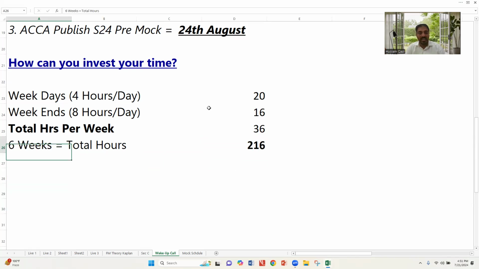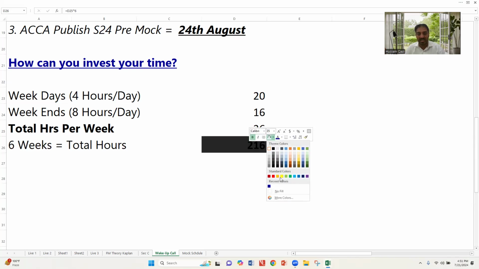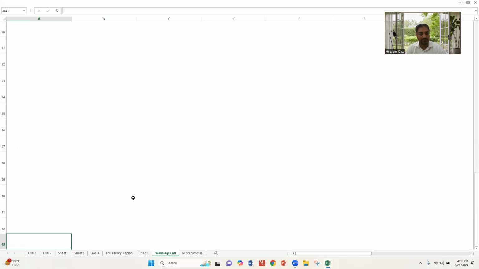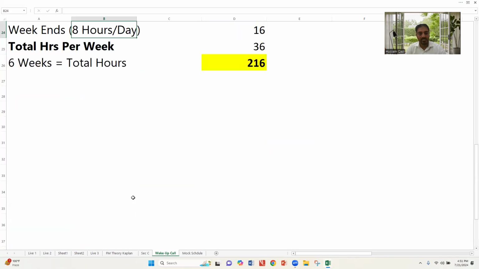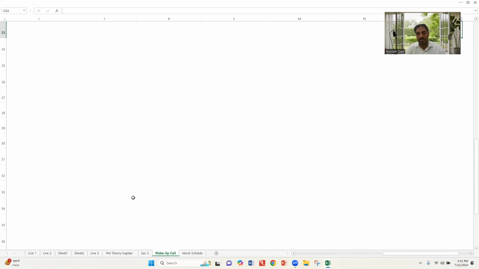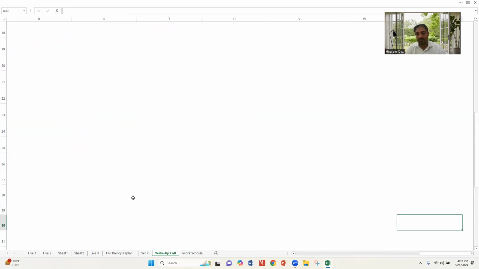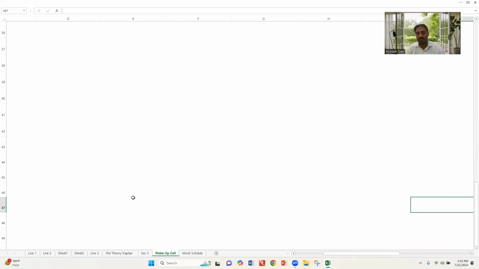You need to invest these 216, 220 hours with this structure.